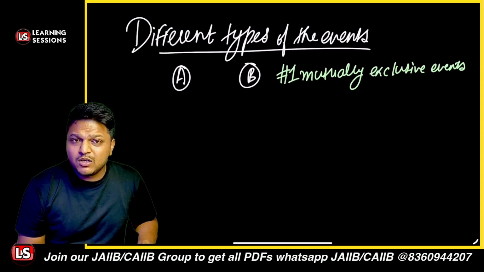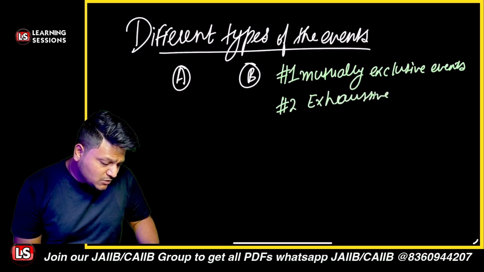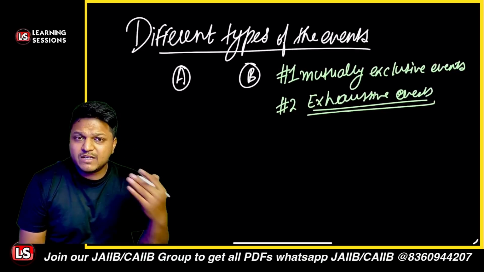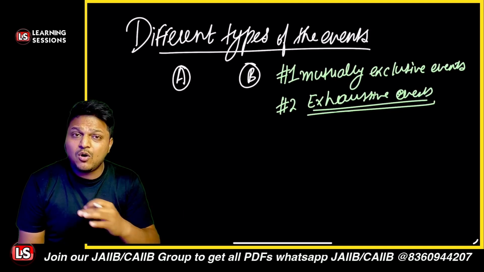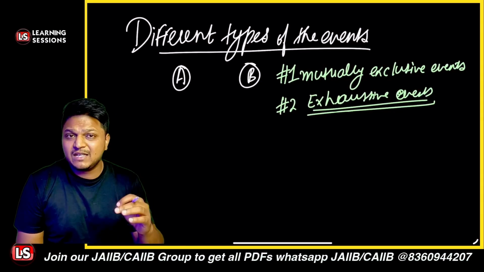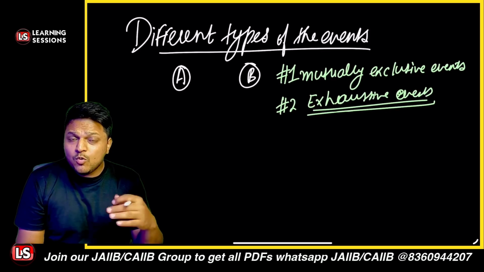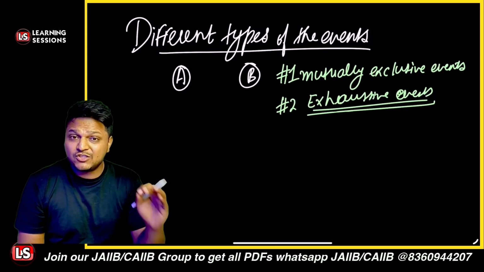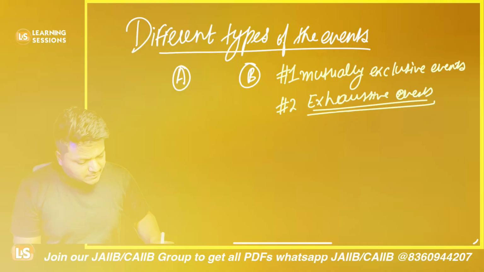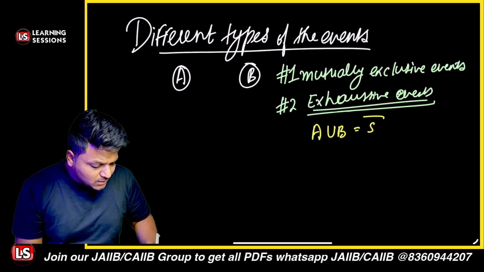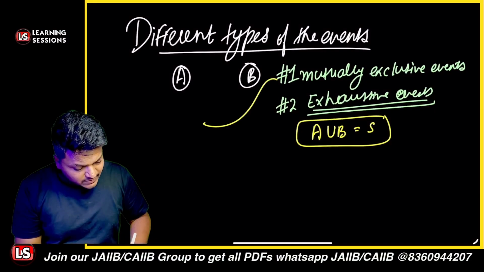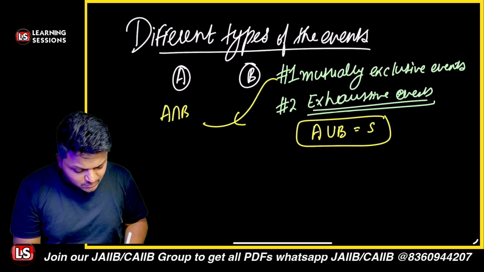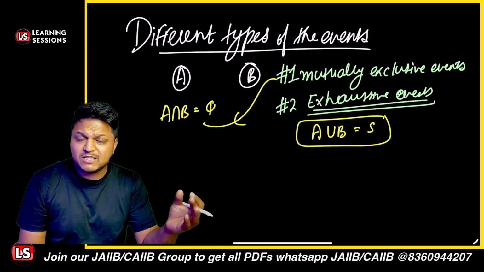Second one is related to exhaustive events. In the case of exhaustive events, when two or more events occur, they cover all the possible outcomes. So when two or more events occur and they cover the complete sample space, they are said to be exhaustive events. These can be represented by A union B is equal to the complete sample space. And the first one, mutually exclusive events, can be specified as A intersection B is equal to the empty set, nothing will come up.